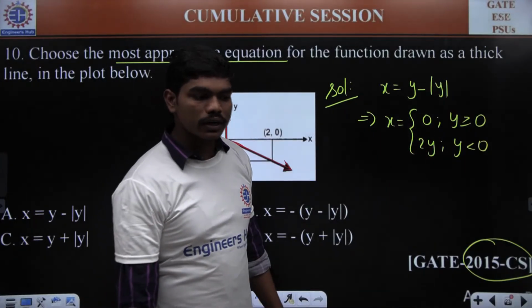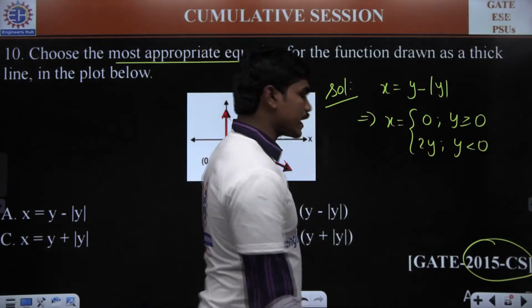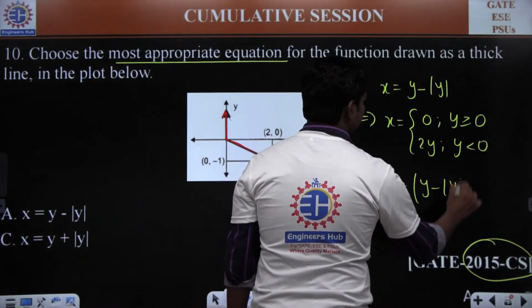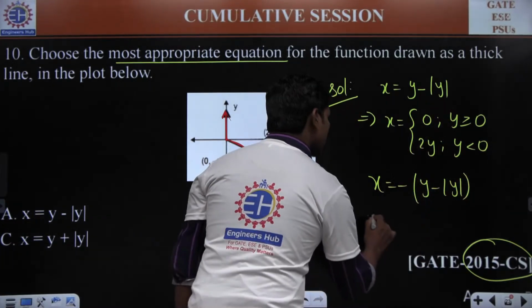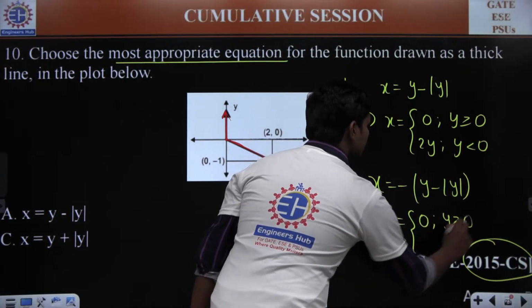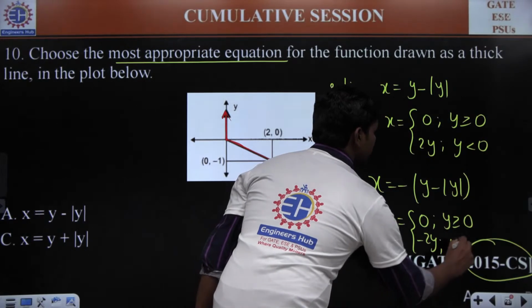Yes or no? Can you understand this? Next, let's go for the second option. X is equal to minus of y minus mod y, which means it's simple. If you put a minus sign here, that's the answer. So x is equal to 0 for y greater than or equal to 0, and of course minus 2y for y less than 0.